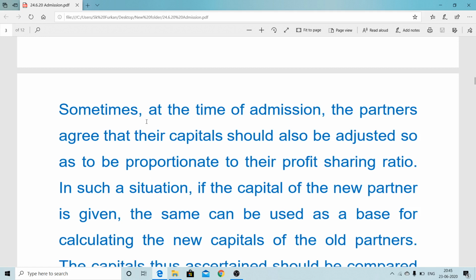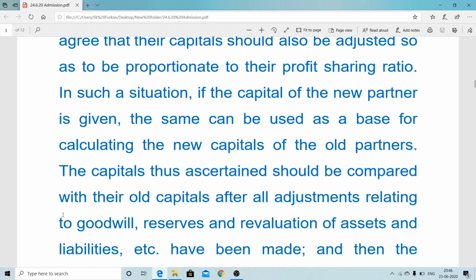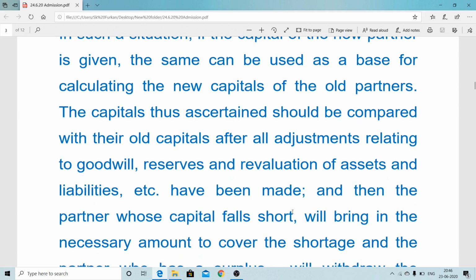So here it is mentioned, sometimes at the time of admission, the partners agree that their capital should also be adjusted so as to be proportionate to their profit sharing ratio. In such a situation, if the capital of the new partner is given, the same can be used as a base for calculating new capital of the old partners. The capital thus ascertained should be compared with their old capital after all adjustment relating to goodwill, general reserve, revaluation of assets and liabilities have been made.